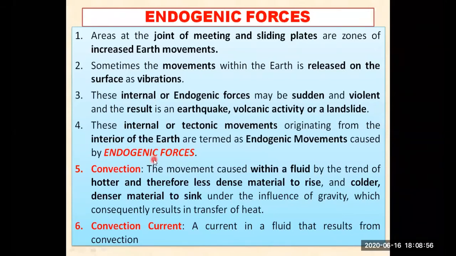और ठंडा पानी क्या होता है? हमेशा नीचे रहता है, आप देखेंगे. तो ठंडे वाली चीज़ जो है वो नीचे रहते हैं, और जो गर्म हो जाता है वो राइज करता है. That is known as convection. So a current in a fluid that results from convection is known as convection current. अब ये current क्या है? That is the movement, that is the energy, है ना? वो energy जो एक movement को मिलता है liquid को, जिसकी वजह से वो move करता है, that is known as convection current. So let us now begin our new topic of the day.